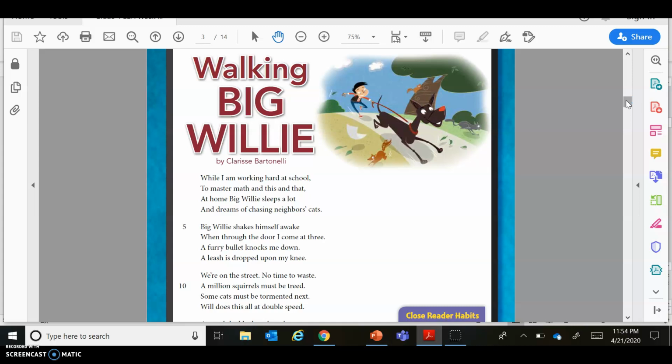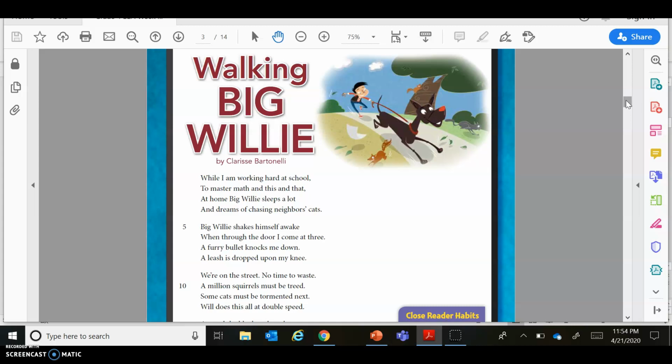So if we look, we see an image of what appears to be a young boy and a dog, and it's called Walking Big Willie. So I'm going to assume that this poem is about a large and lively dog and his owner going for a walk. As we read and as you read independently, I want you to place a check mark above any of the confusing words or phrases that you come across.